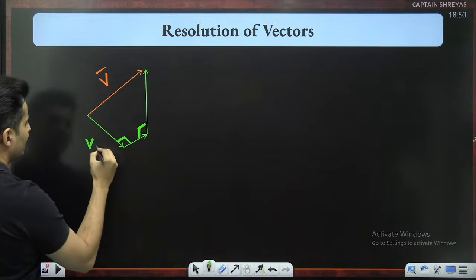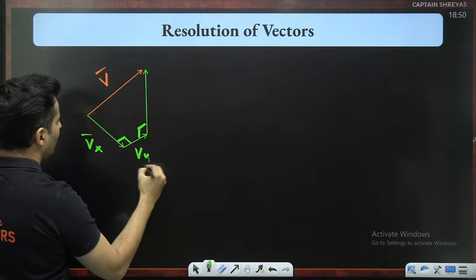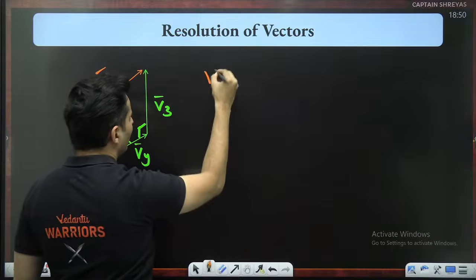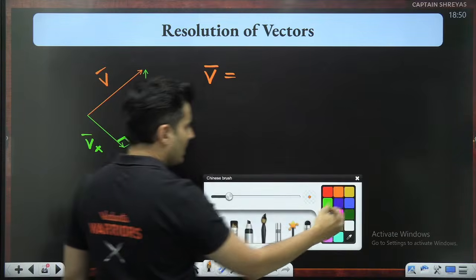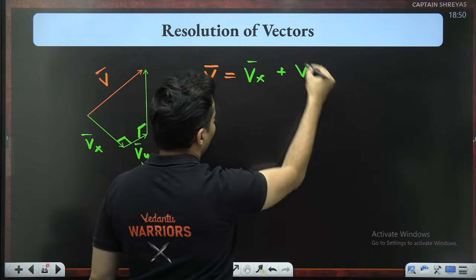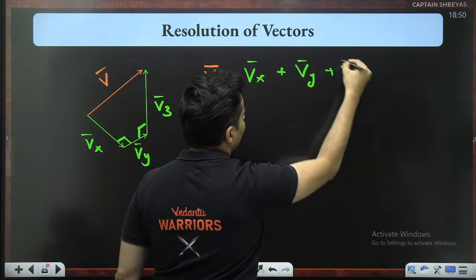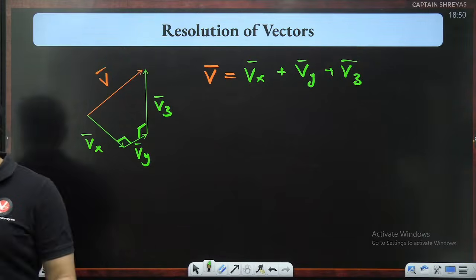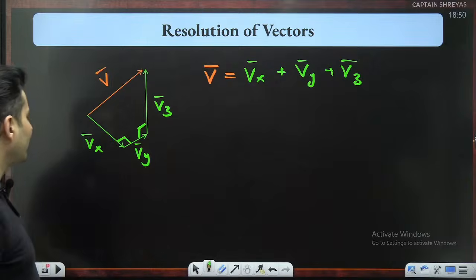Okay, maybe this is the x component, maybe this is the y component, maybe this is the z component. So our original vector can be split into three components: x component, y component, and the z component. This is in 3 dimension.